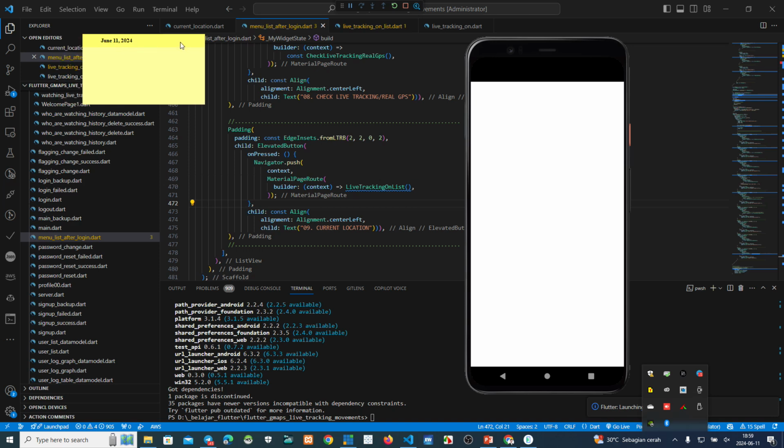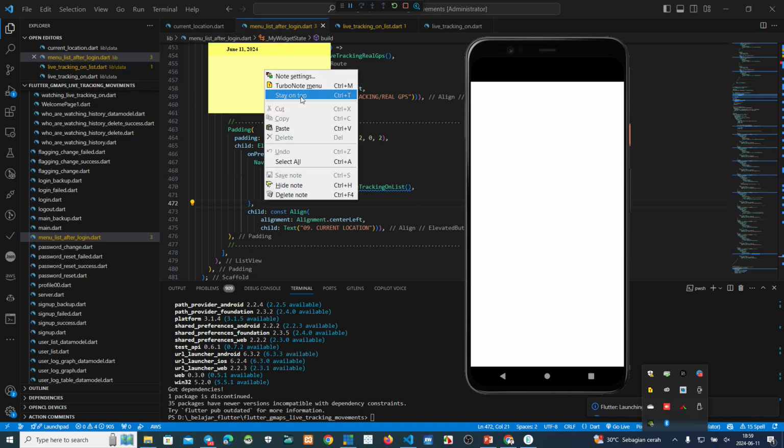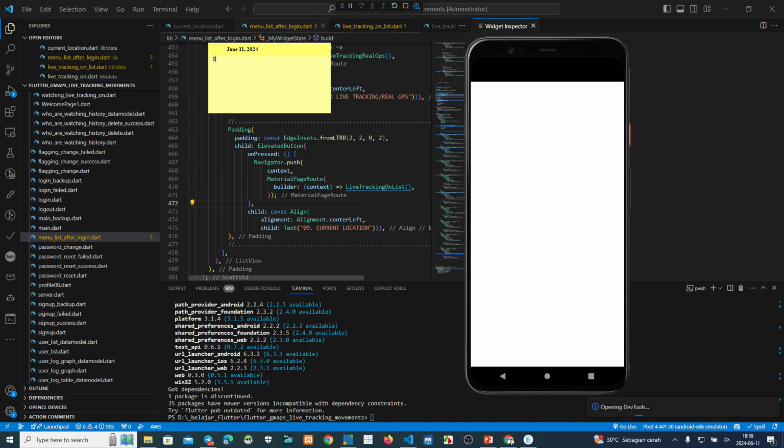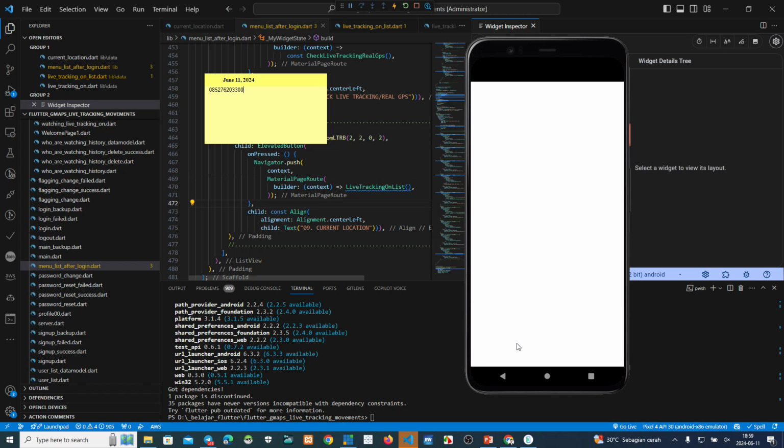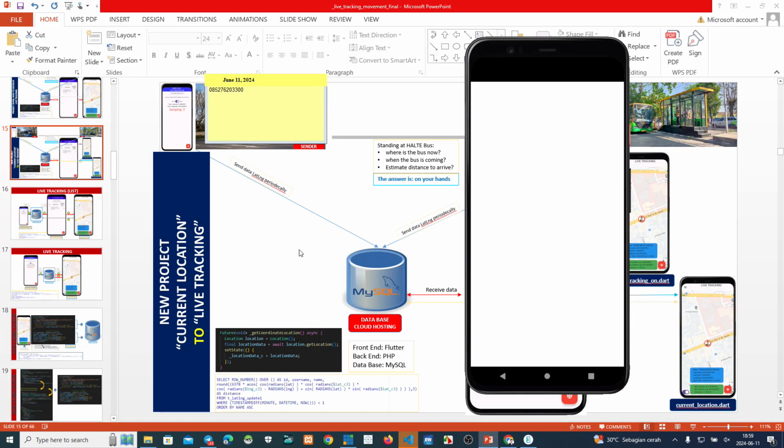This is my laptop, sorry, my smartphone. I use this username on my smartphone. And then we send the lat long data periodically, every 5 seconds.